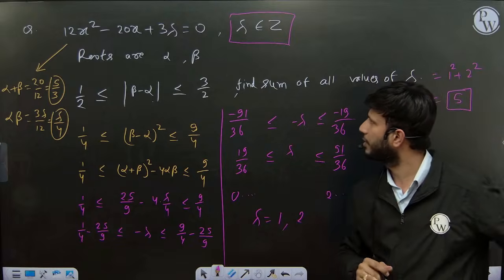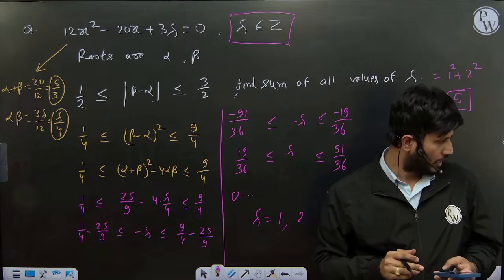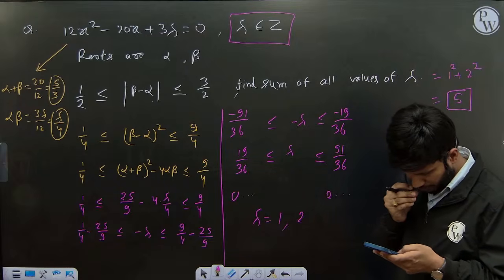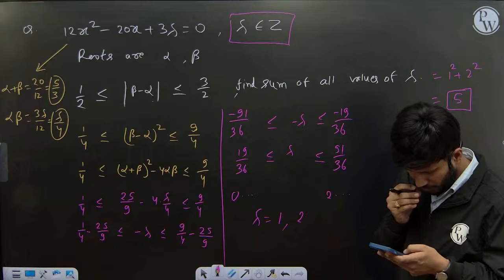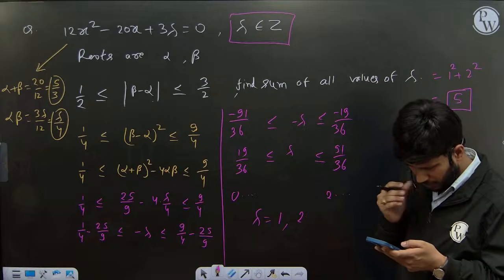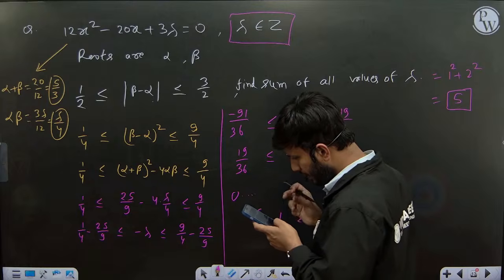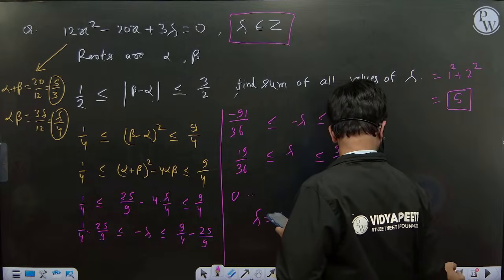Okay, some quadratic. Next we got a question about the number of elements in a relation. Just you need to solve this.